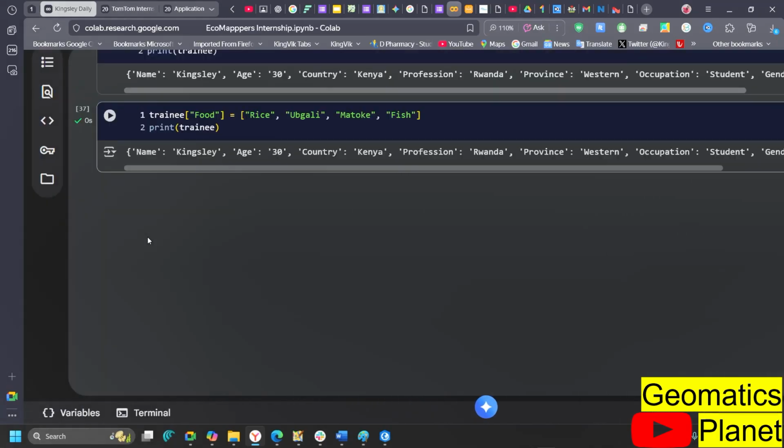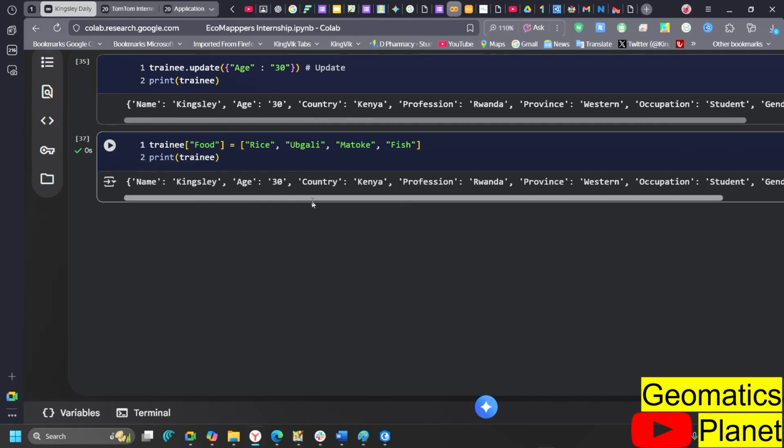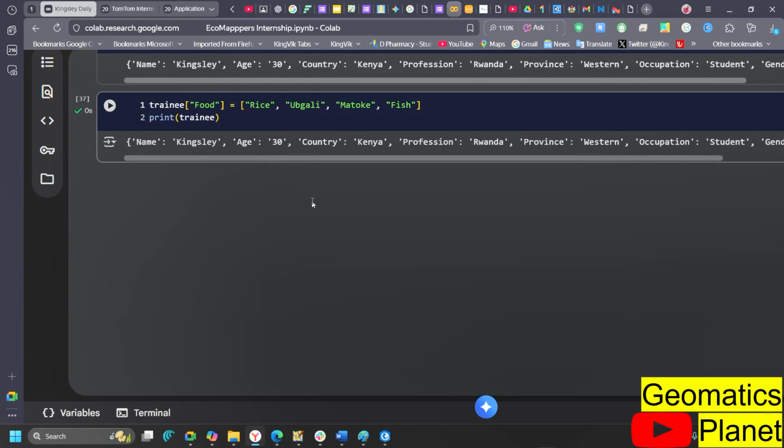So you can see the way we can update by modifying. You can add one item or you can add more items, just like the way I did it now. You can also update by just what I showed you now. With update, by calling the key and the value, you should be able to add or modify an item that is inside the dictionary. Now, how do you remove?